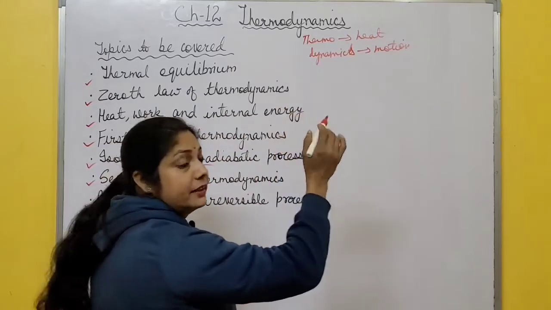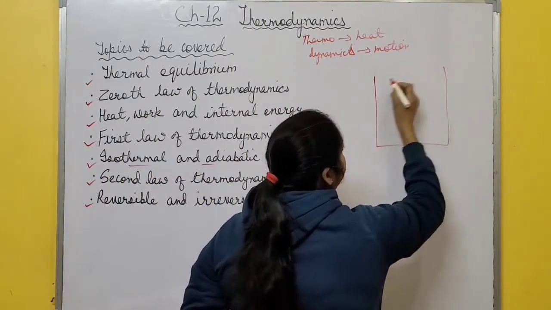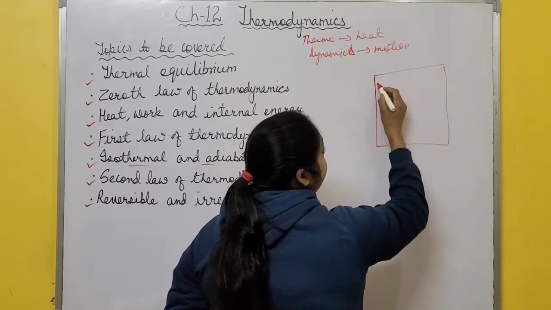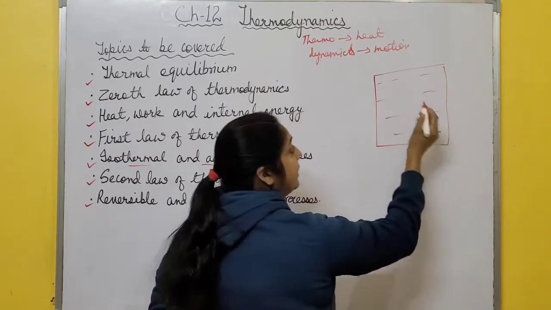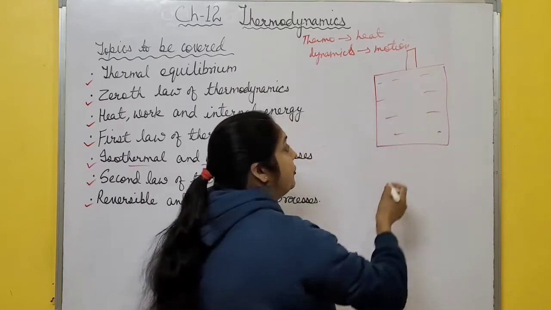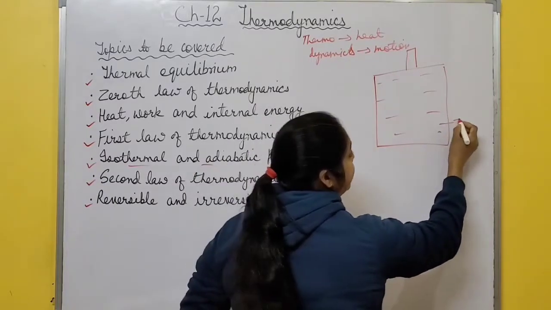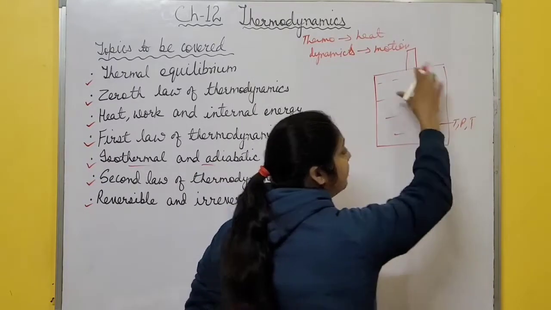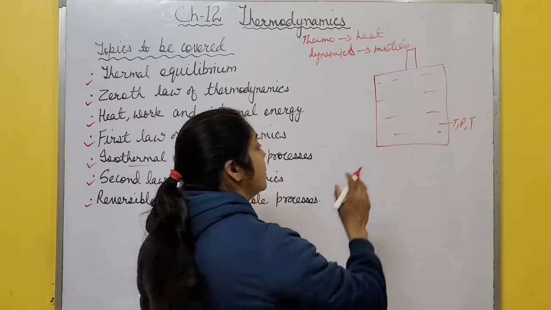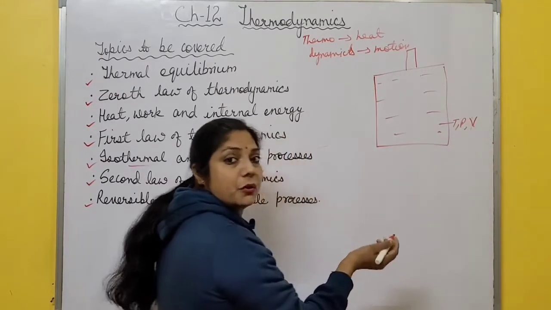So to understand this chapter, you must keep in mind one diagram. Suppose there is a cylinder and in this cylinder gas is filled, right? And there is a movable piston at the top of the cylinder. Now, if you compress this gas or expand this gas, what happens? The temperature, pressure and volume of the whole gas changes. So, these temperature, pressure and volume are macroscopic variables.